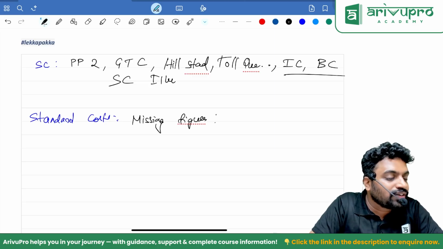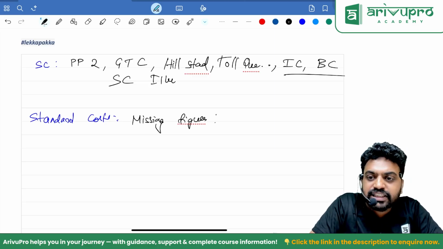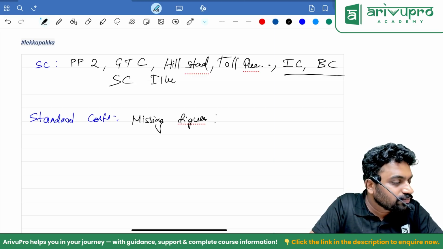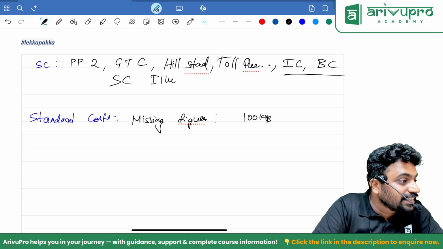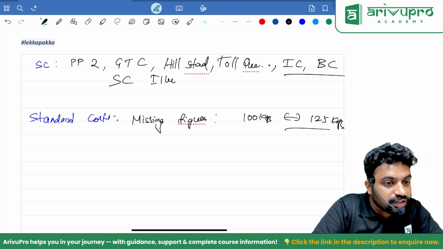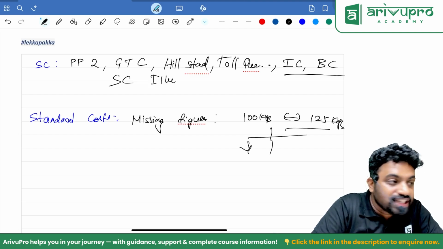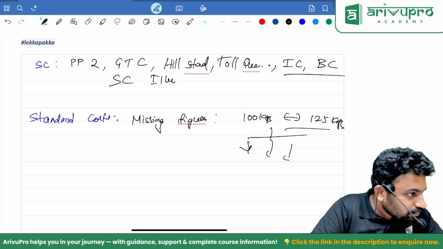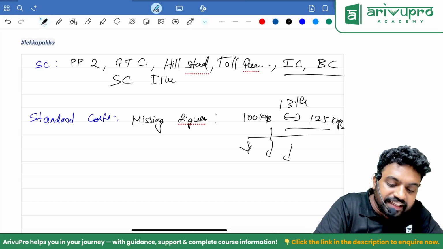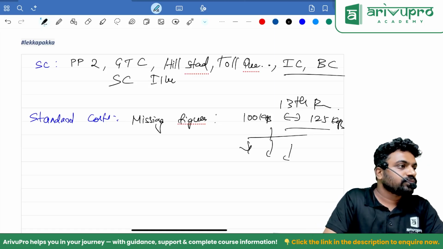Units purchased, they have given standard ratio, they have given ABC. In ICAI study material, they solved something else, but the answer is matching, of course. We found out how many units to be batch wise they have given. To get output of 100 kgs in one batch, we give an input of 125 kgs. Then we divided it in the ratio of 60, 20, 20. That question. 11th. 13th. Okay. 13th practical problem. Got it?